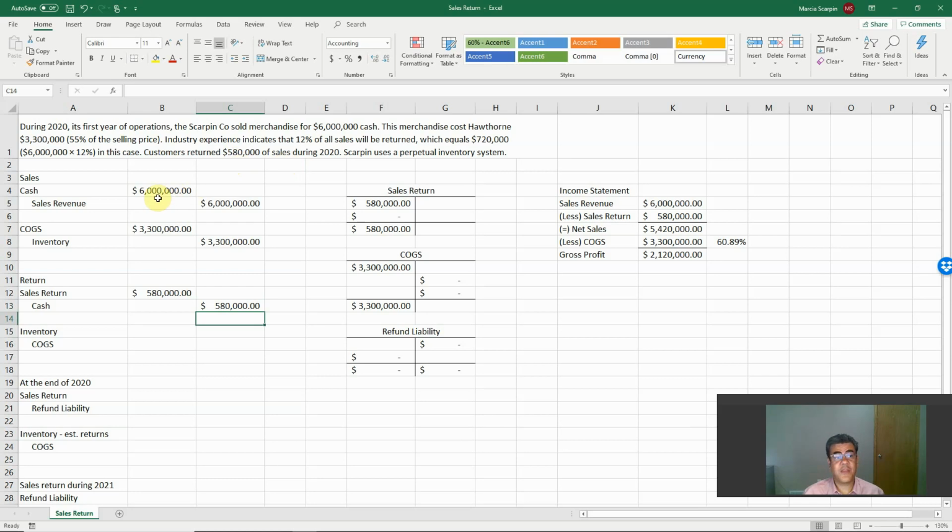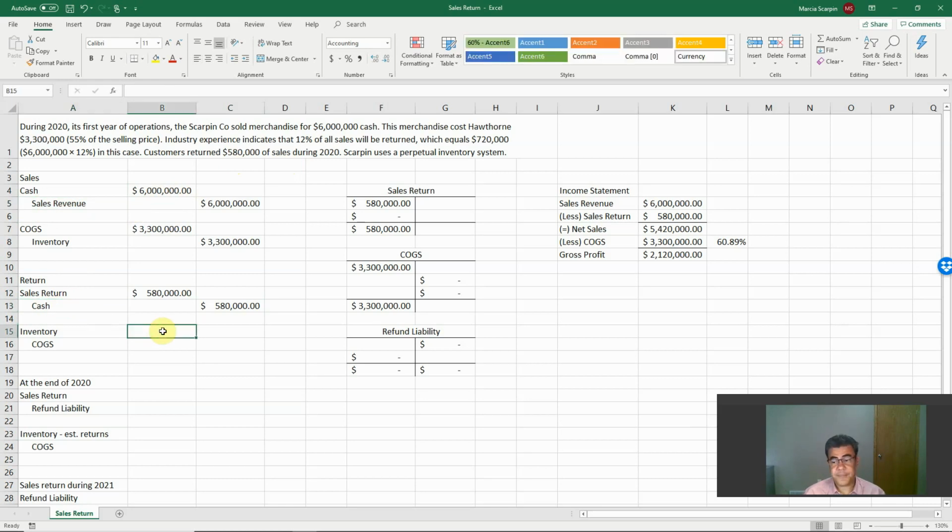What if these sales, instead of cash, were on credit and we haven't received it yet? Our debit here would be sales return, and our credit would be accounts receivable instead of cash.